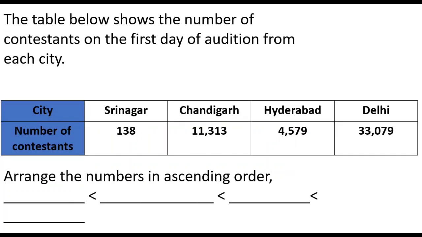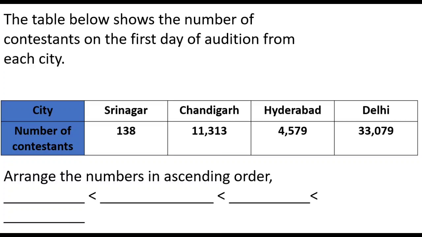Now, the table below shows the number of contestants on the first day of audition from each city. From Srinagar, 138 contestants. From Chandigarh, 11,313 contestants. And from Hyderabad, 4,579 contestants. And from Delhi, 33,079 contestants. Now, we have to arrange these numbers in ascending order.